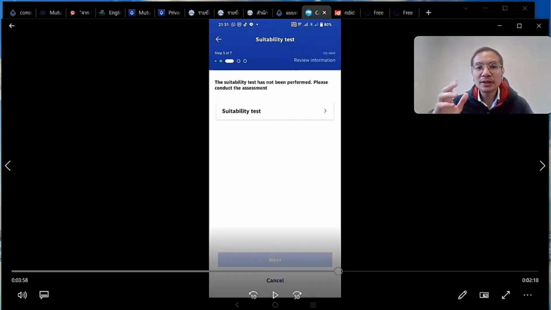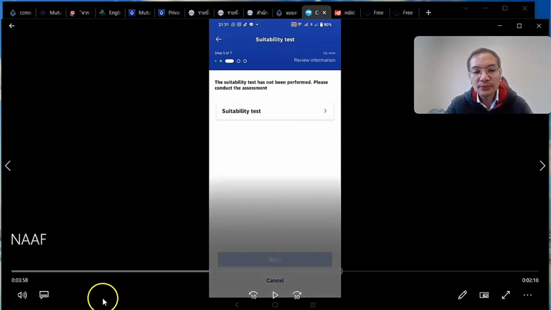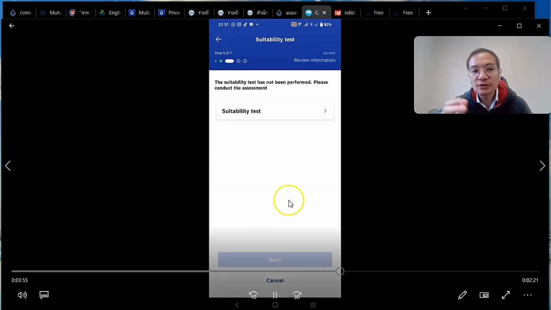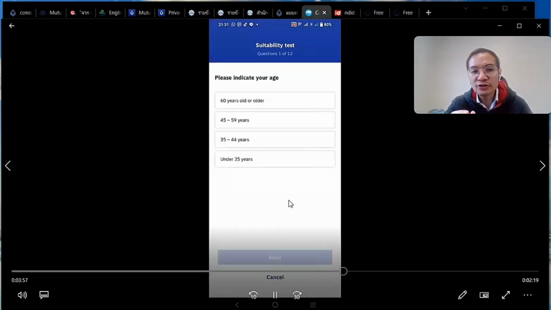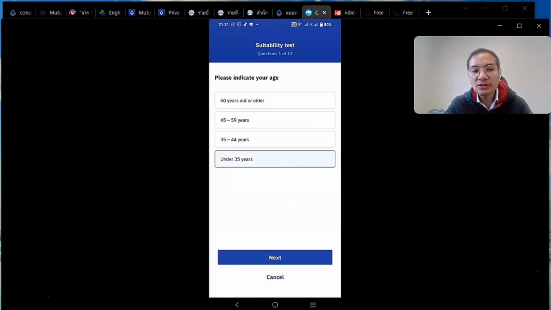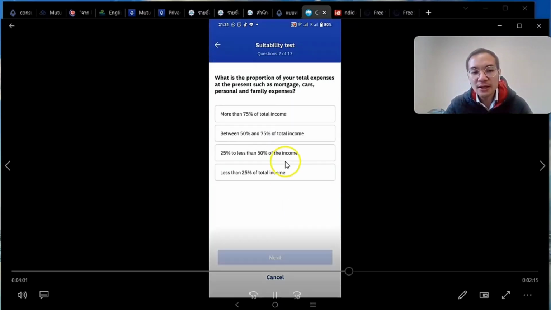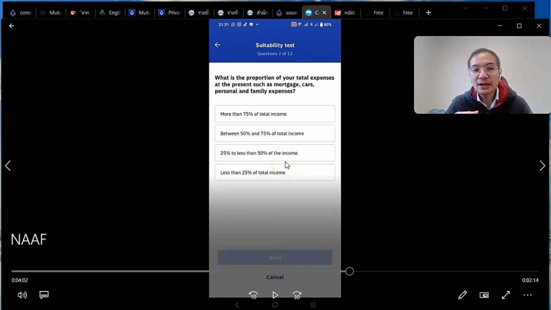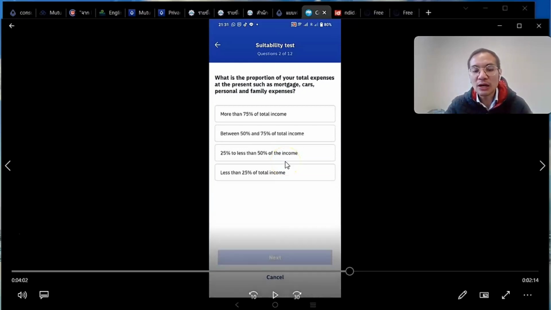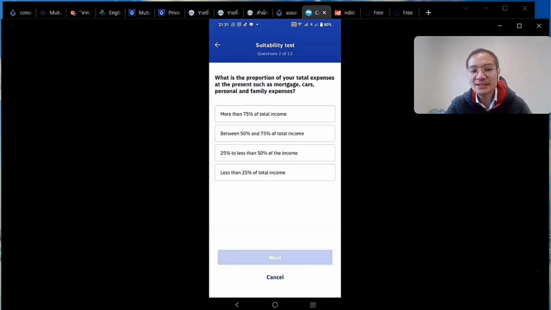Here comes the suitability test. This is very important because the bank is required to do one in adherence to the law and guidelines provided by the SEC. So here's the suitability test. First, you'll be asked about the age. So I'm 35 years and under. Next, here is the income and expenses. So I just put that the expenses are less than 25% of my total income.